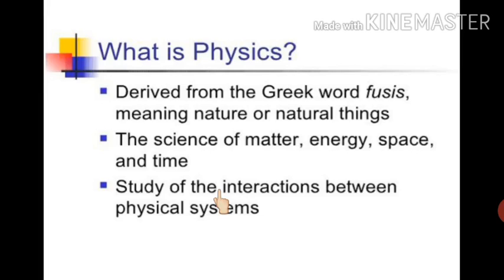It is concerned with the interaction of matter with matter or with energy. It deals with various features of the natural world such as space, time, motion, etc. So physics is the most fundamental of all sciences, as it is concerned with the study of various natural phenomena. The scope of physics is very wide. Every event which occurs around us in our daily life is governed by one or another principle of physics. So physics plays a very, very important role in our life.